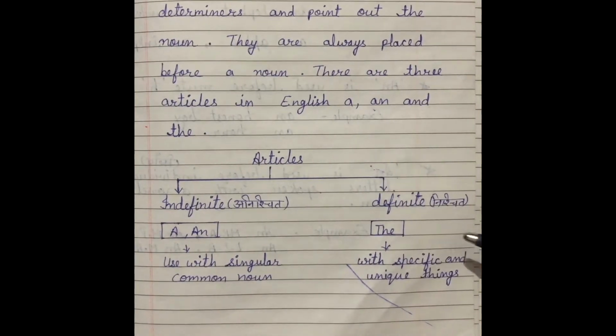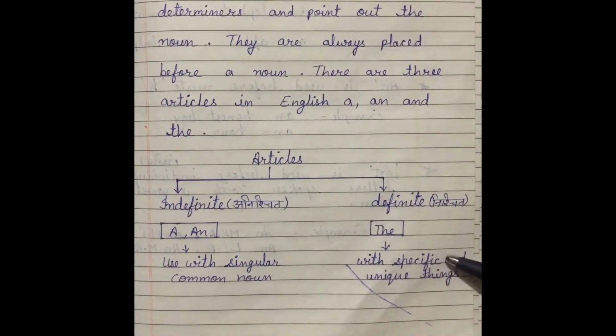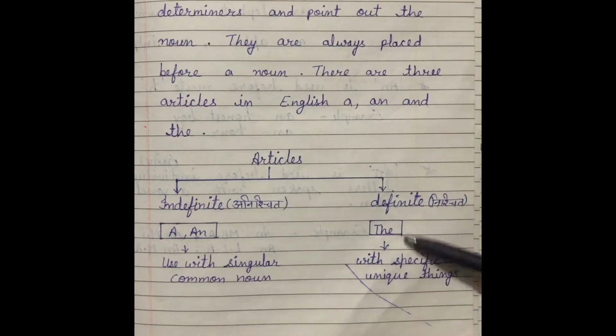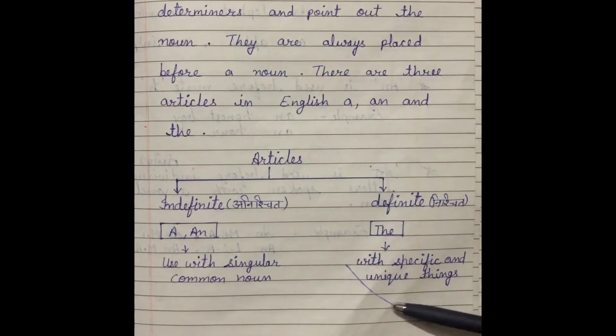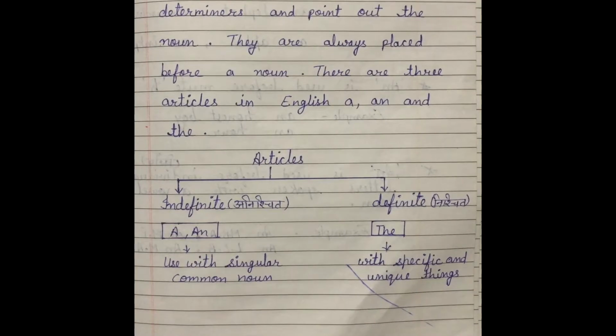And the definite article is the, used with specific and unique things. It is used before specific and unique things. इन्हें जो the होता है इसका यूज specific और unique things के पहले किया जाता है. So I hope you have understood till here.